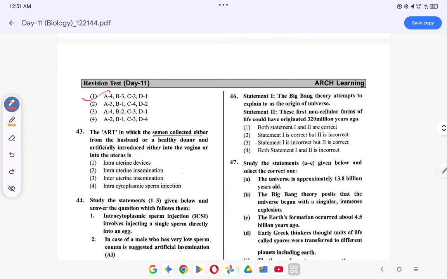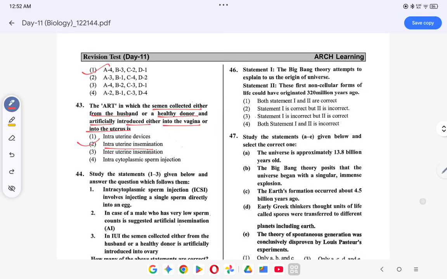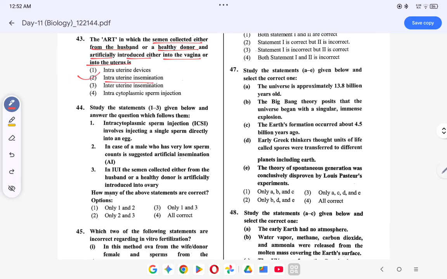ART in which semen collected either from the husband or healthy donor is artificially introduced either into the vagina or into the uterus. ये क्या हो जाएगा? Intrauterine insemination. Okay. Coming to the next question. Intracytoplasmic sperm injection involves injecting a single sperm directly into the egg. This is correct. ठीक है. In case of male who has very low sperm count, artificial insemination is suggested. This is correct. Intrauterine insemination, if the semen is collected either from the husband or the healthy donor, goes directly into the ovary नहीं होता है, यूटेरस में होता है. ये वाला गलत है, तो ऑप्शन क्या हो जाएगा? ऑप्शन हो जाएगा 1, only 1 and 2.